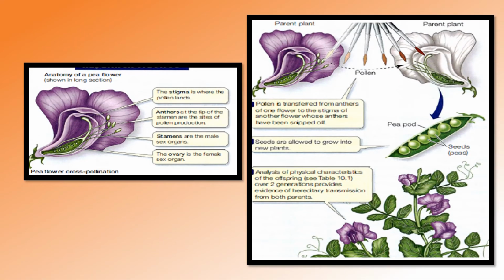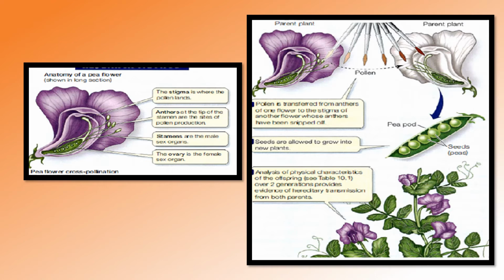And about the process of doing the experiment. So this is a pea flower. These pictures are taken from the textbook on genetics. I will provide the reference text at the end of the slide, or you can see in the description box the complete reference of the textbook I have used here. Next is the anatomy of the pea plant, and this is the flower.